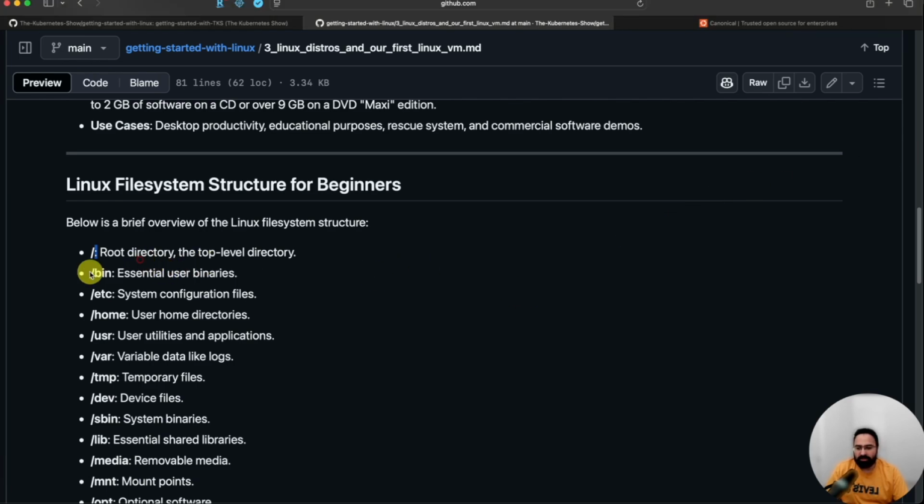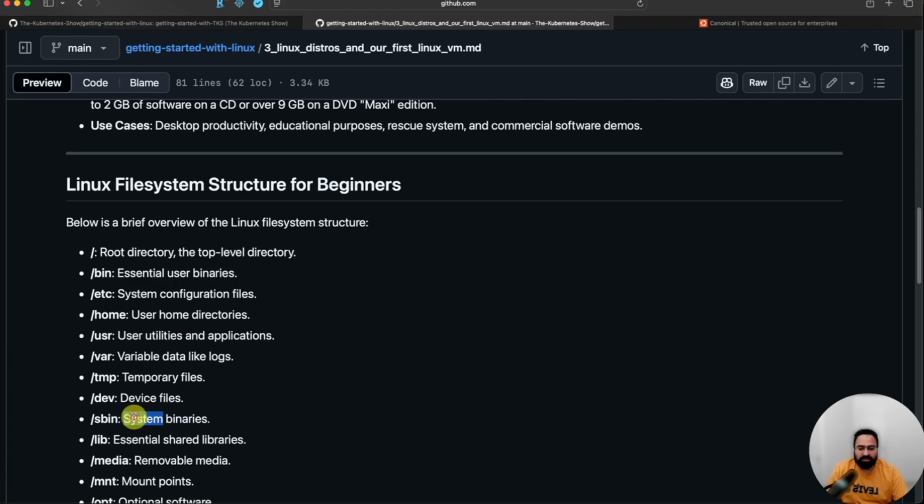All right. So now root directory is the top level directory. Anything in Linux file system that you'll see is always under root. There is a directory called bin, as the name suggests, binaries. It has user binaries. We will see a difference somewhere in this file itself. There is bin and there is sbin. Look here.